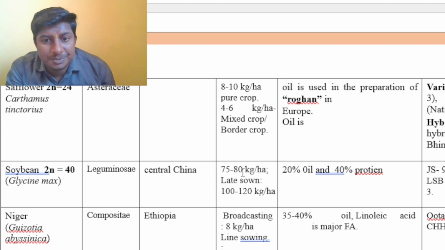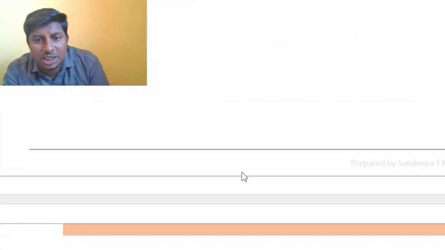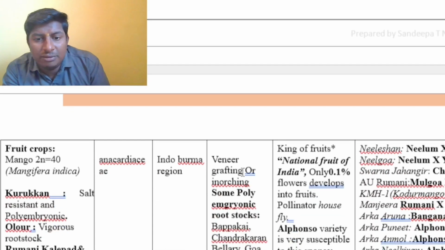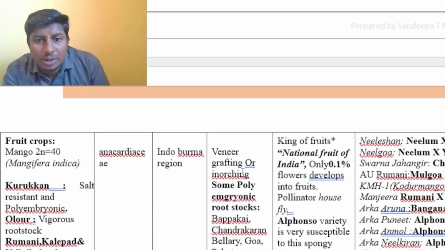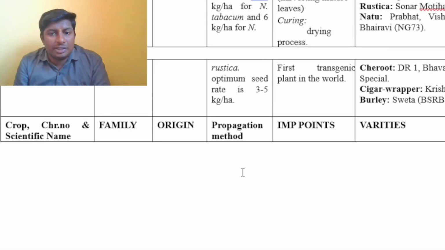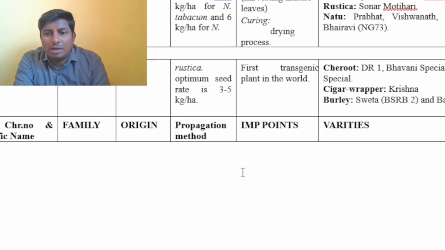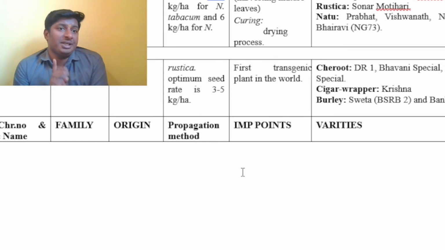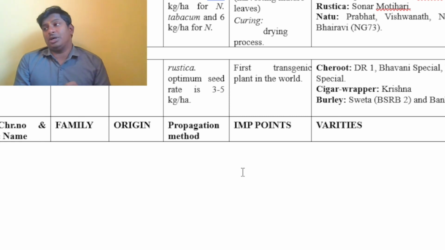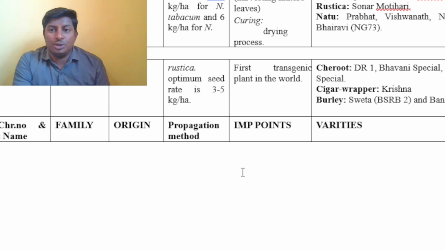Okay, next, if you take any of the horticulture crops for that matter, I have given their scientific names, their common name, family, origin, and one of the very important things here is that you should remember the propagation methods and the important points and some of the varieties such as seedless varieties or some of the hybrids or some of the dwarfing varieties, and some of the varieties which have disease and pest resistance, and specified varieties for the specified location. Okay, those you should remember.